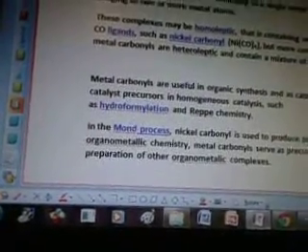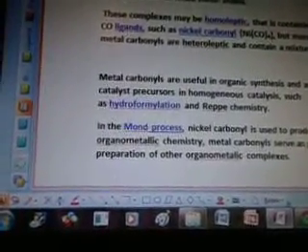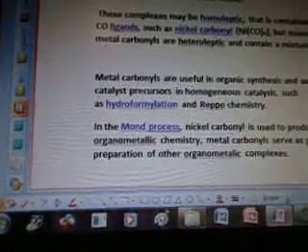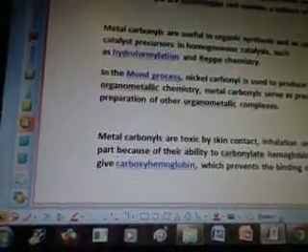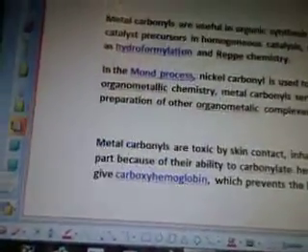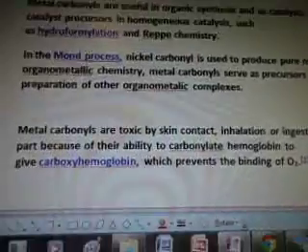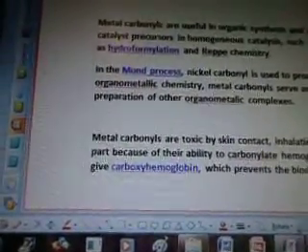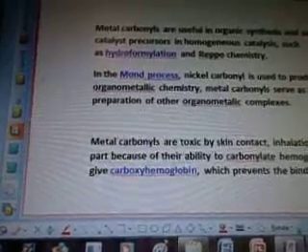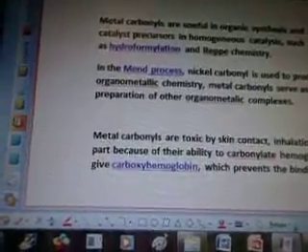Metal carbonyls are useful in organic synthesis and as catalysts or catalyst precursors in homogeneous catalysis, such as hydroformylation and Reppe chemistry. In the Mond process, nickel carbonyl is used to produce pure nickel. In organometallic chemistry, metal carbonyls serve as precursors for the preparation of other organometallic complexes.